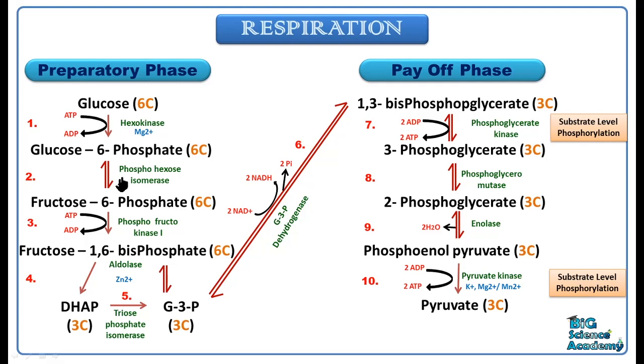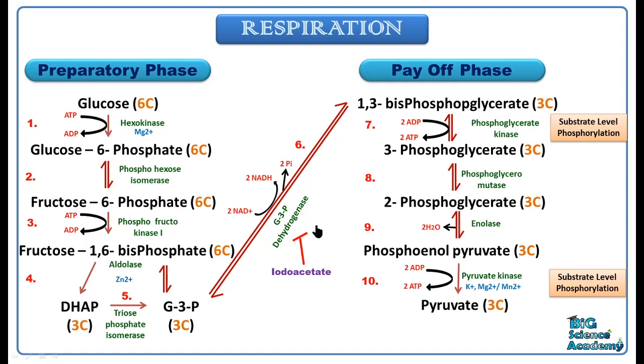And the 3rd step of the preparatory phase is known as the rate limiting reaction, because this reaction can control the total glycolysis process. That's why this 3rd step is known as the rate limiting reaction. So here we can see now that iodoacetate is an inhibitor of the G3P dehydrogenase enzyme.